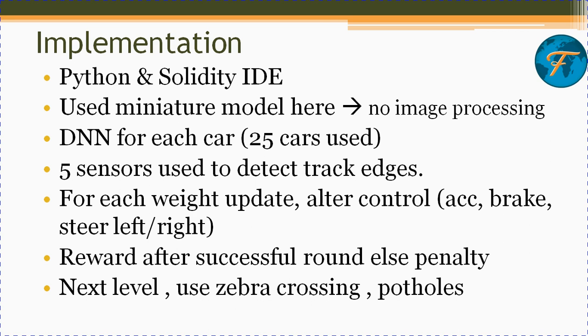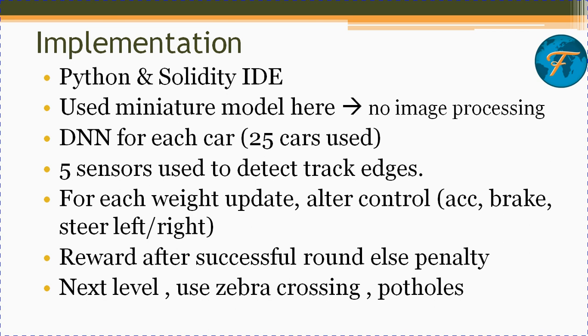So finally, we have a reward learning technique. What happens when a particular car completes a successful round trip? If it does a full trip successfully, it is given a reward in the form of a positive weight. If it does a round in a negative way, a penalty is given. A negative value is given.